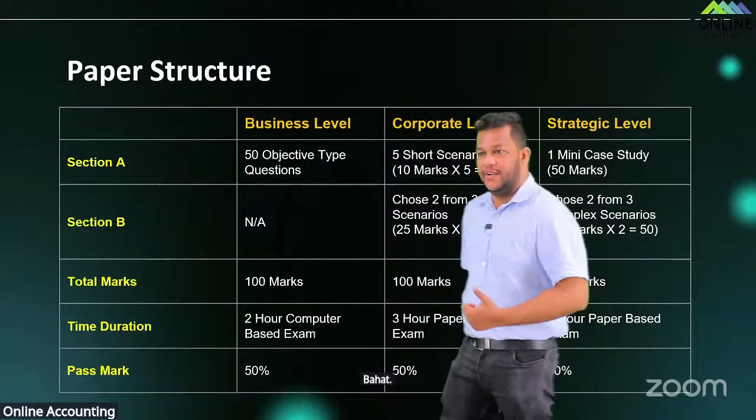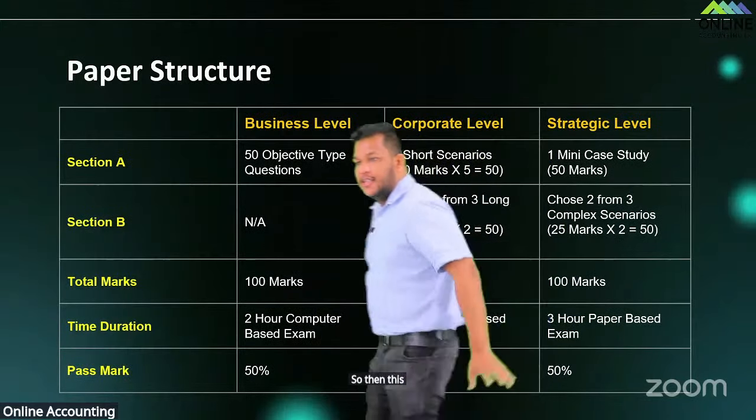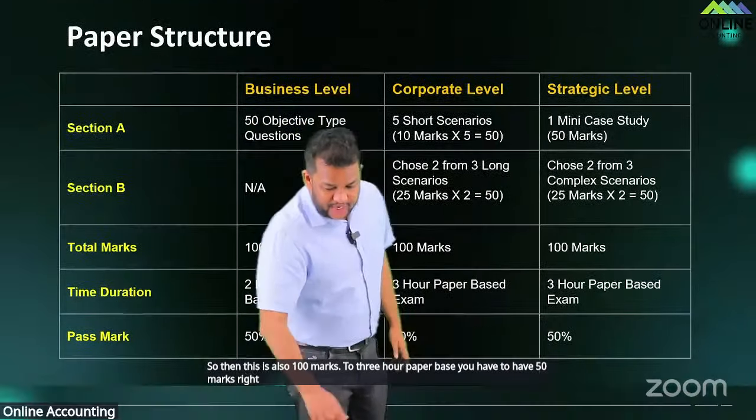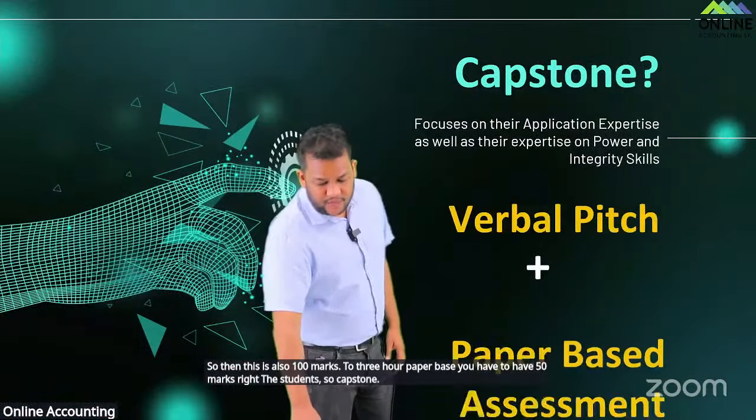So there are pros and cons to both. Then this is also 100 marks. So the 3-hour paper-based part, you have to have 50 marks, right? Then students, the capstone. So what's the capstone?